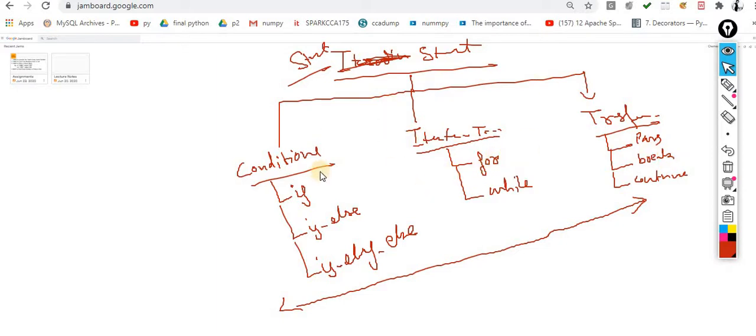Not only inside Python, these things are available in any programming language, because with the help of all these statements you are capable of solving any real-time problems. So keep this fundamental in mind.